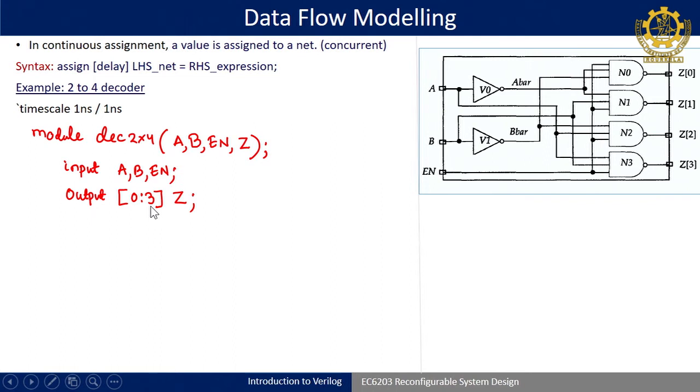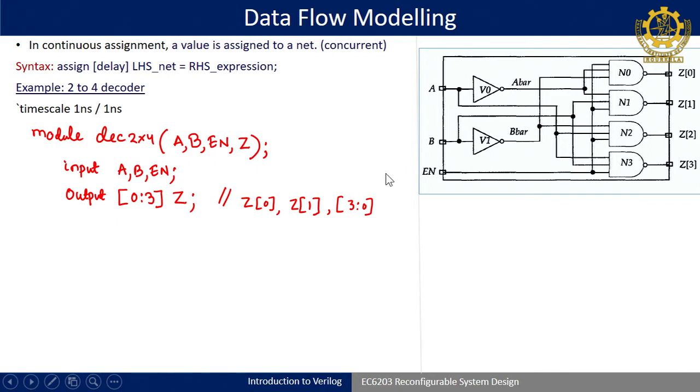That is the syntax. When you write 0 on the left side, this 0 indicates that bit 0 is now my MSB, and Z will have different bits. While accessing, in Verilog, Z0 comma Z1, like this I can access individual bits. If I have written 0:3, that means 0 is my MSB and 3 is my LSB. I can write 3:0 also, that is also allowed, it depends on what you write. In that case 3 will be the MSB and 0 will be the LSB.